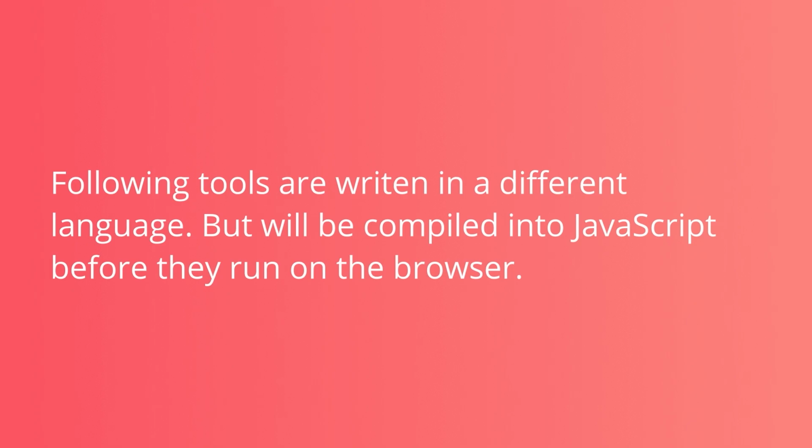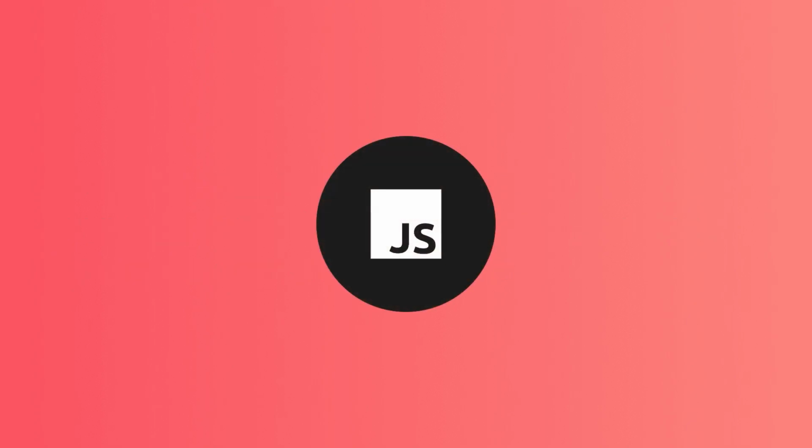Examples of such languages: CoffeeScript. It's a syntactic sugar for JavaScript. It introduces shorter syntax, allowing us to write clearer and more precise code. Usually Ruby developers like it.